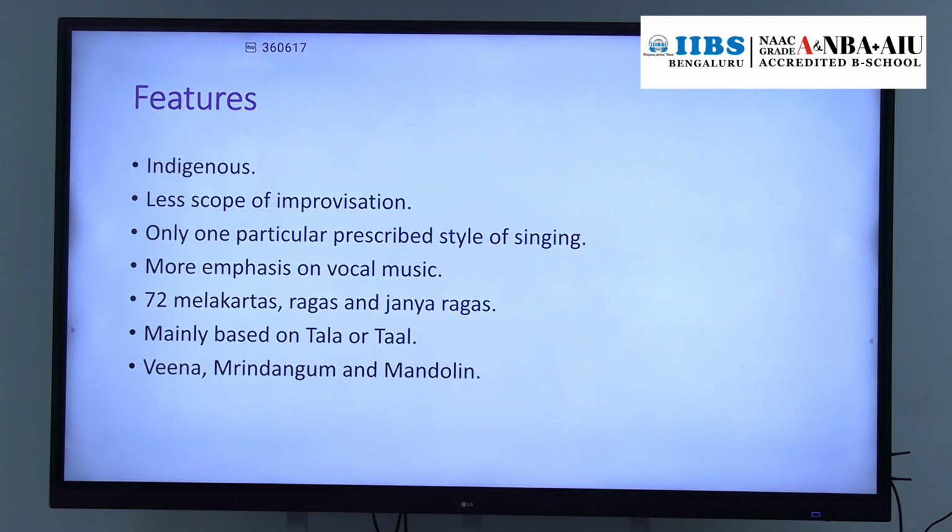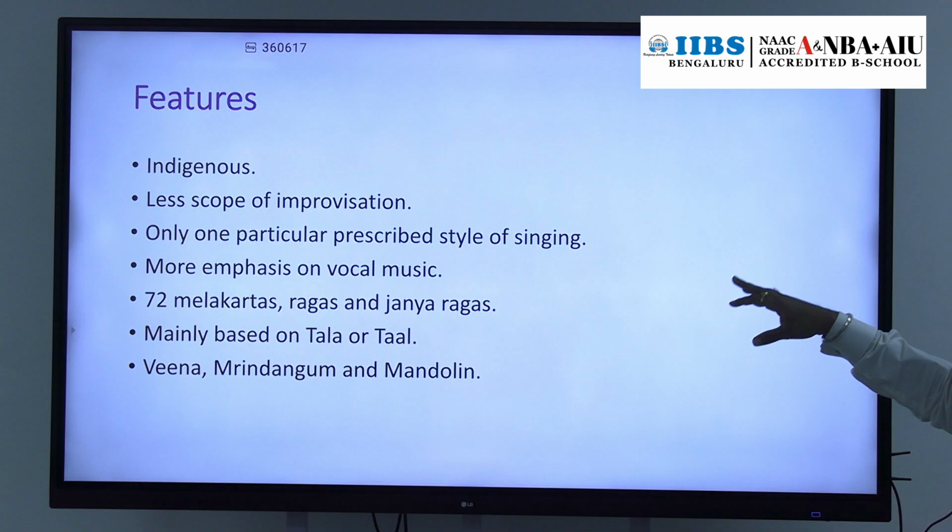And more importance is given to vocal music rather than instruments. In Hindustani music, equal importance is given to the vocals as well as the musical instruments. But in Carnatic music, more importance is given to the vocals.